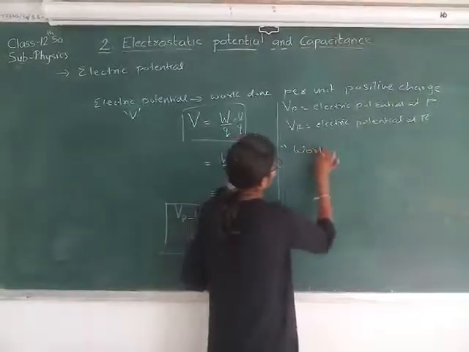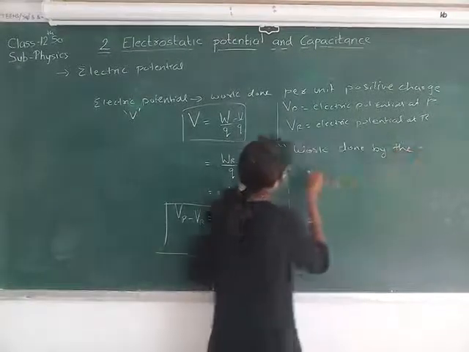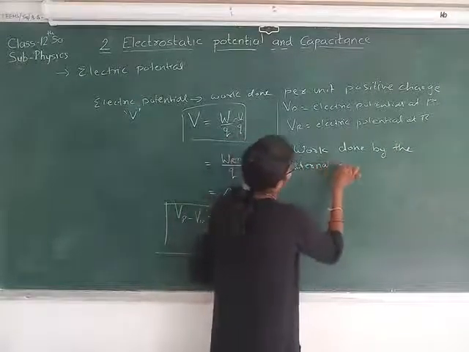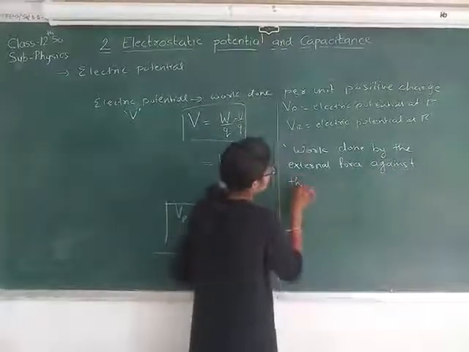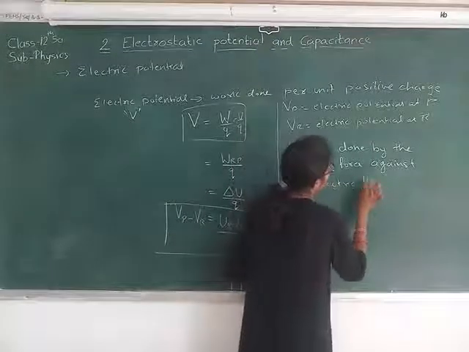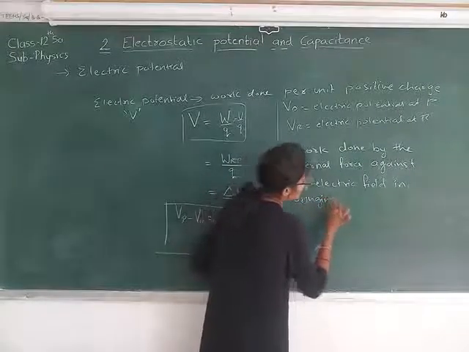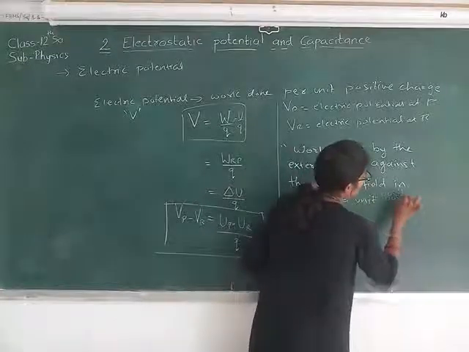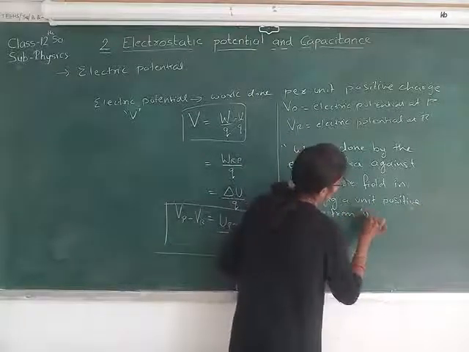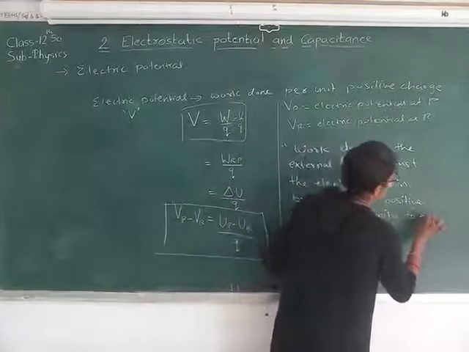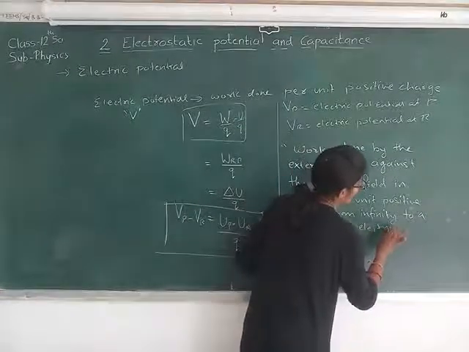So the definition is: work done by the external force against the electric field in bringing a unit positive charge from infinity to a point in the electric field.